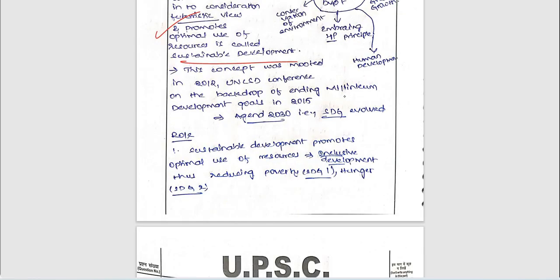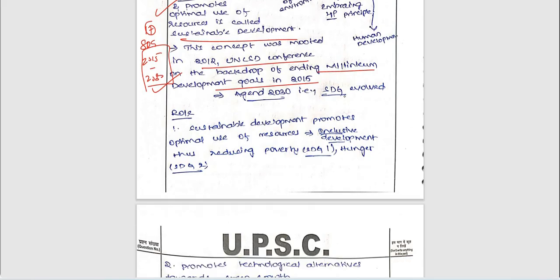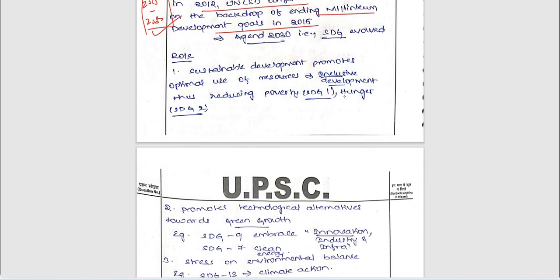So the concept mooted in this is also regarding our background part, ending millennium development goals in 2015. At least we need to provide information like there are a total of 17 SDG goals, when it was started, 2015, the timeline 2030, right? Those facts are very important. We are missing these type of facts.